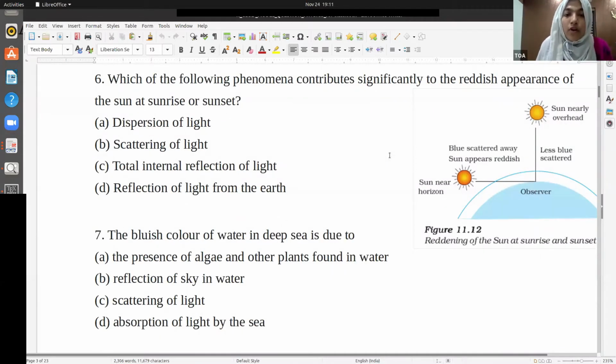Which of the following phenomena contributes significantly to the reddish appearance of the sun at sunrise or sunset? Can you tell? I gave you a clue in the last question, like why is the sky blue? With that logic, you can answer this. Yes, exactly. B is the answer. It's the scattering of light. So the reddish appearance of the sun at sunrise and sunset is related to the scattering of light.